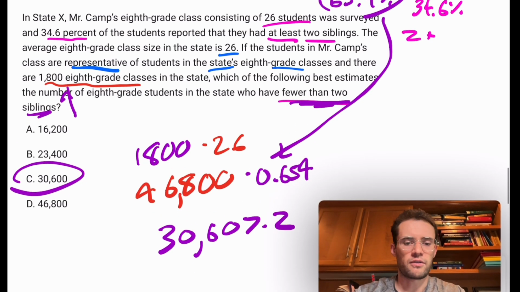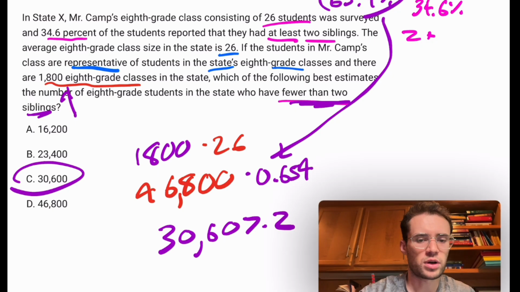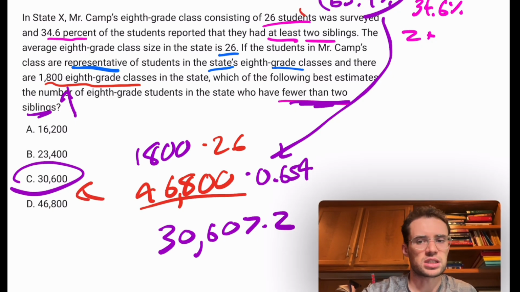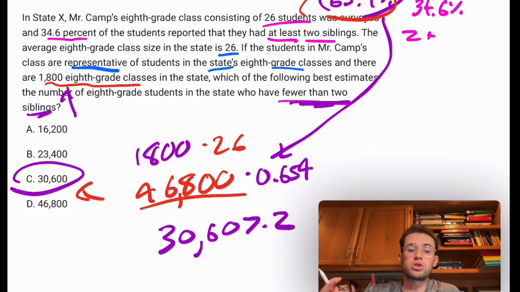And we could figure out how many total students was the 46,800. And just to make sure it makes sense, is that about 2/3? Yes, because it should be a little bit less than 2/3 of those students who have either 0 or 1 sibling.